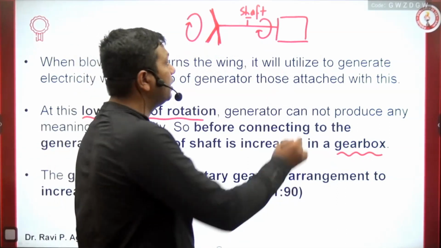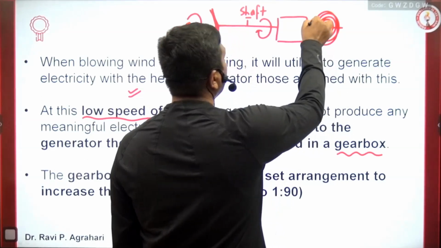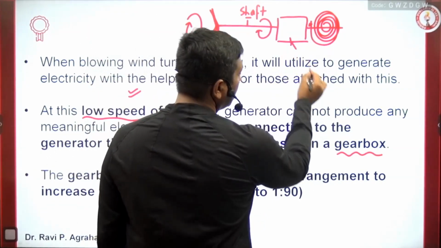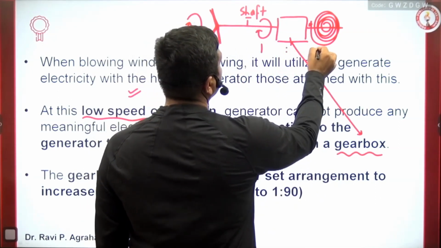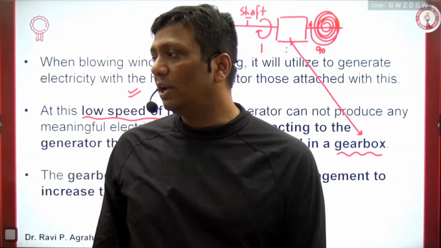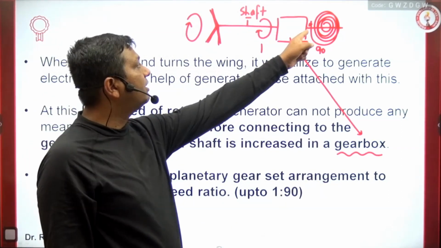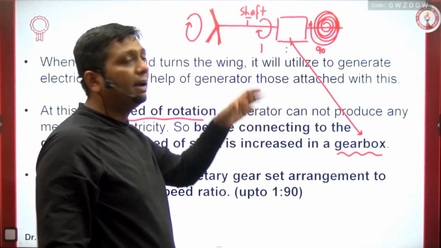And with the help of the gearbox, on the backside of the shaft the speed is very, very fast. This is the gearbox. If suppose here is a 1:2, the ratio here can go up to 90. As I officially mentioned in my book, a 1:90 ratio is possible in this case. So the front side of the shaft is moving very slowly, the reason being the turbine is very heavy.